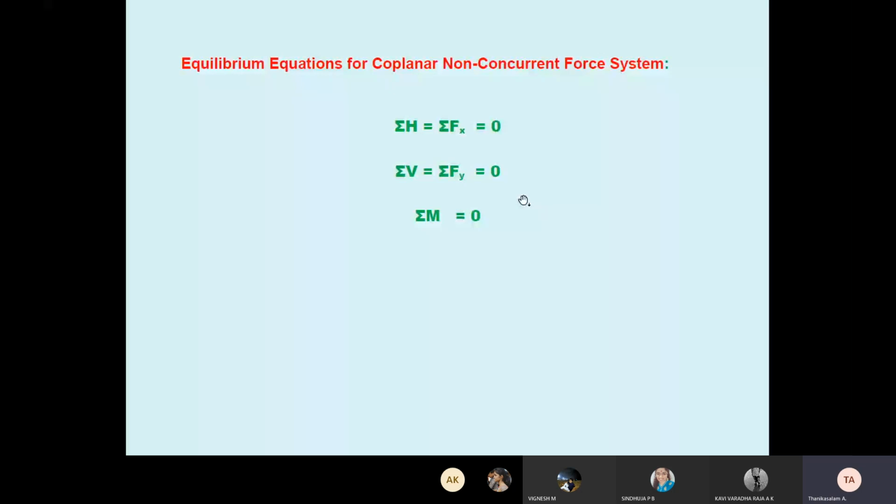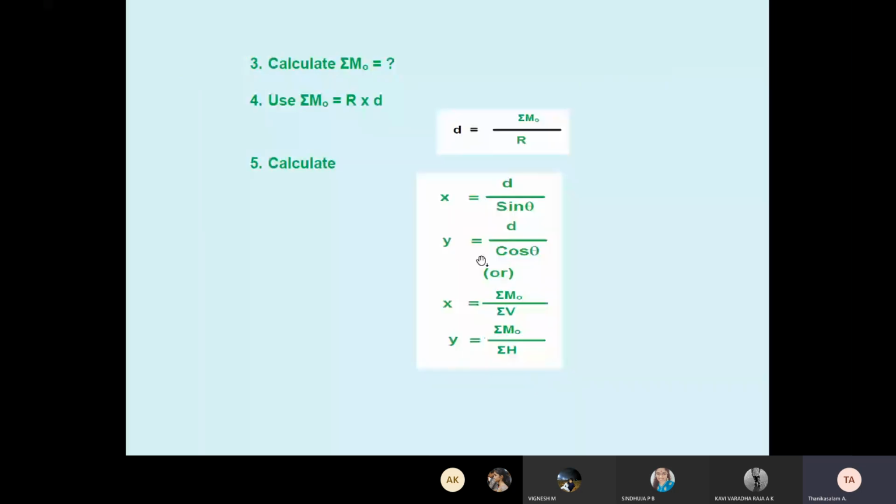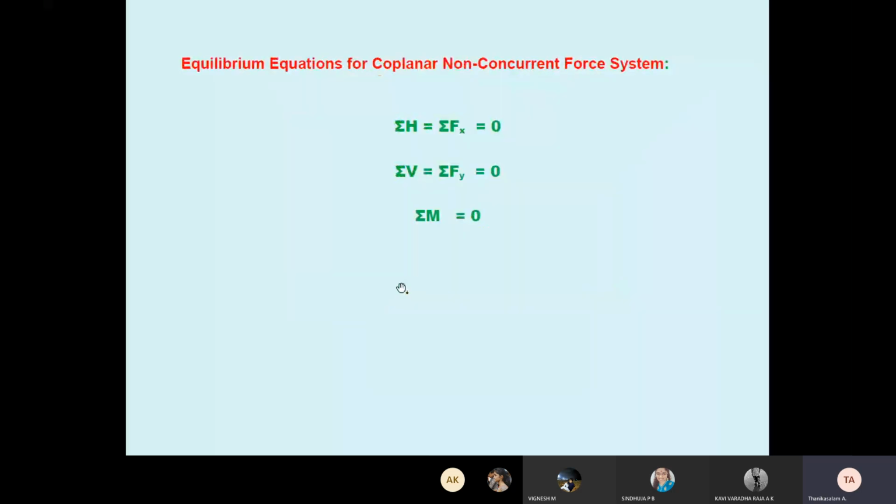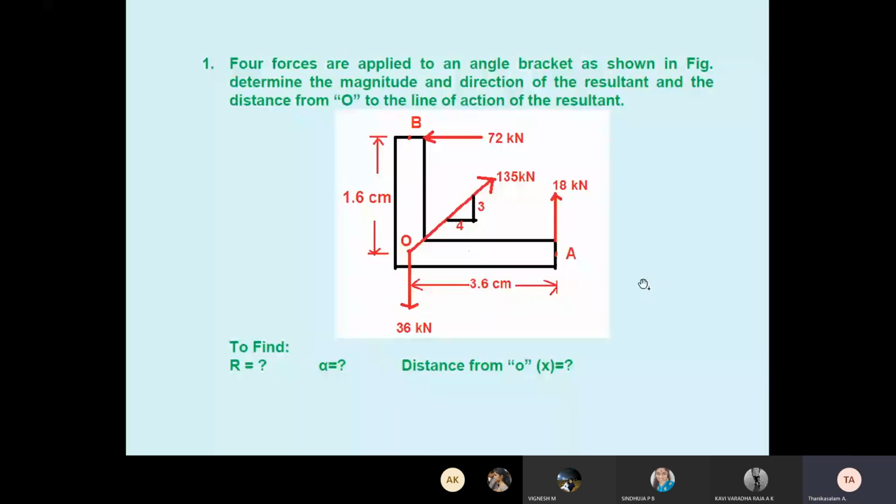Okay. Small example problems, very interesting problems. Vignesh, can you read this problem? Vignesh? Class representative, can you read the problem? Yes, sir.